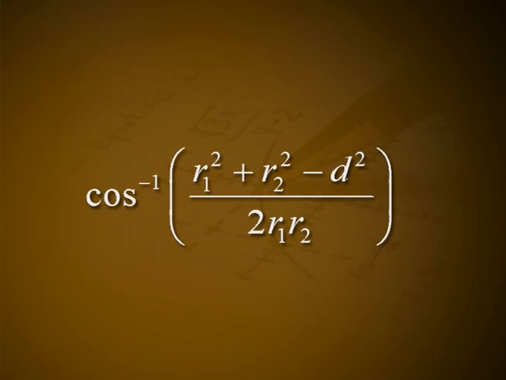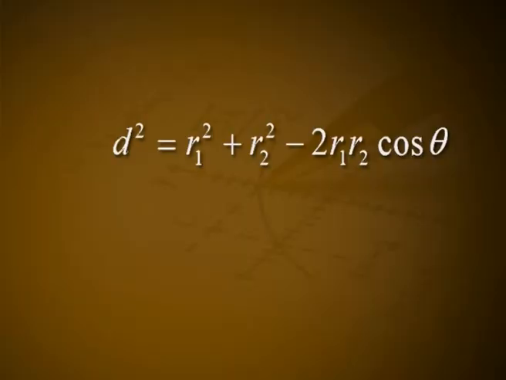Example 6. If d is the distance between the centers of two spheres of radii r1 and r2, prove that the angle between them is cos inverse of (r1 square plus r2 square minus d square) by 2 r1 r2. Solution. Let the spheres intersect at P. Then the angle of intersection, that is the angle between the tangents at P, is the angle between the radii of the two spheres joining P. Thus, angle C1 P C2 is equal to theta.